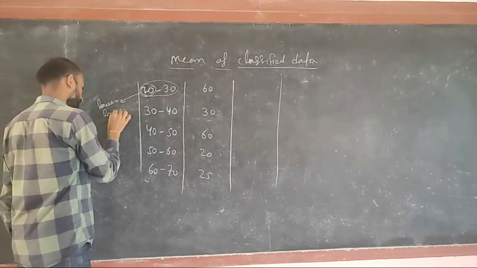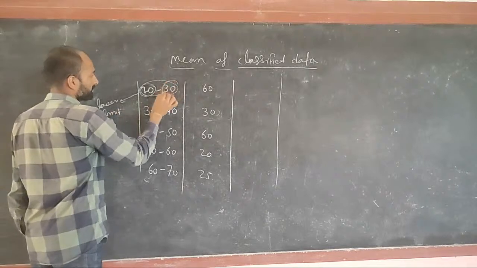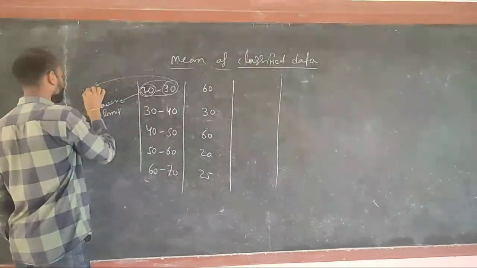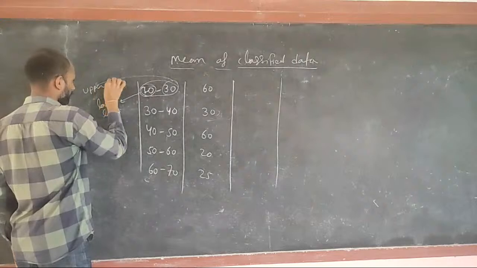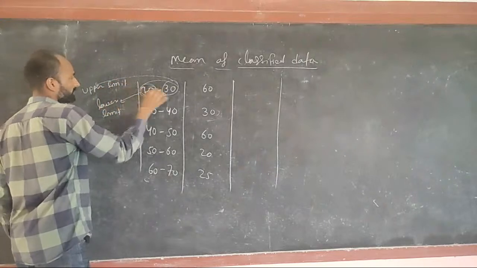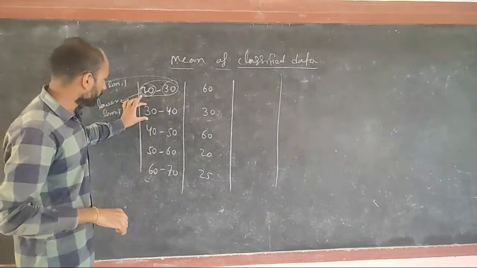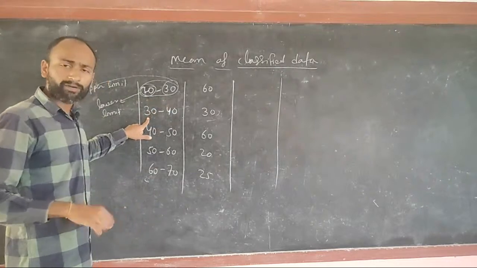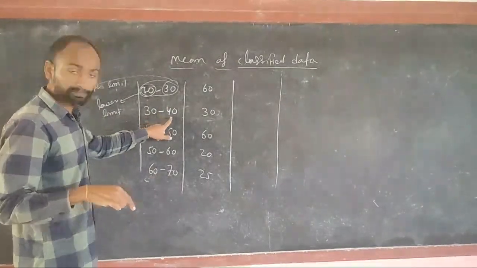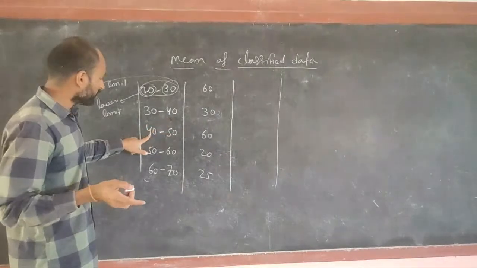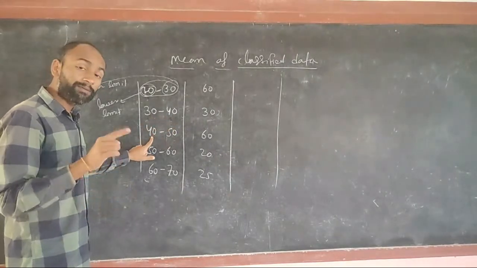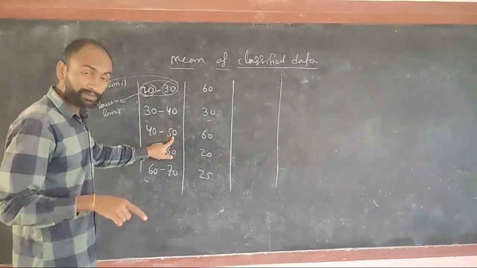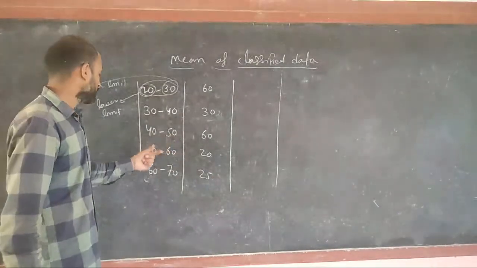Similarly, for this class, 30 will be called the lower limit and 40 the upper limit. Similarly, for this class, 40 will be the lower limit and 50 the upper limit.